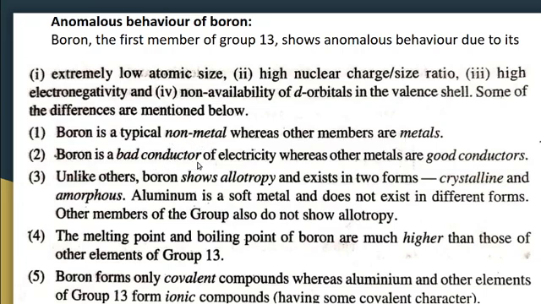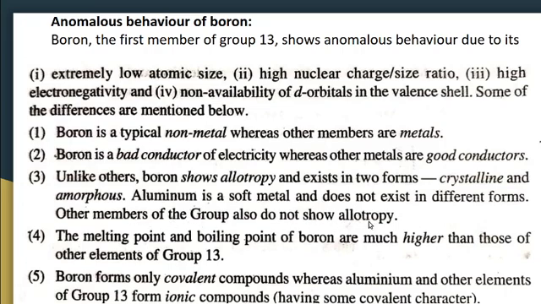Then boron is a bad conductor of electricity. It is a non-metal, so it is a bad conductor of electricity, whereas other metals are good conductors. Then unlike others, boron shows allotropy and exists in two forms. Allotropy means the existence of an element in two or more forms. So boron shows allotropy and it can exist in two forms, that is crystalline and amorphous. Then aluminium is a soft metal and does not exist in different forms. Other members of the group also do not show allotropy.